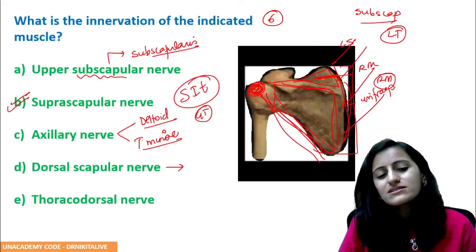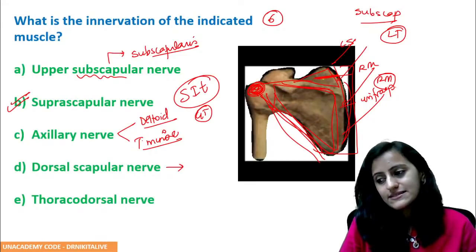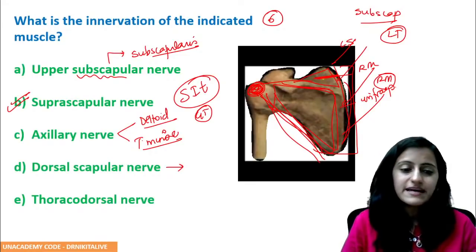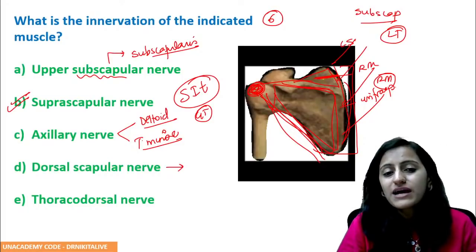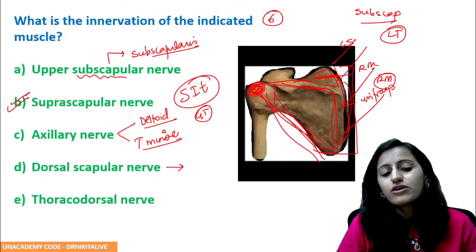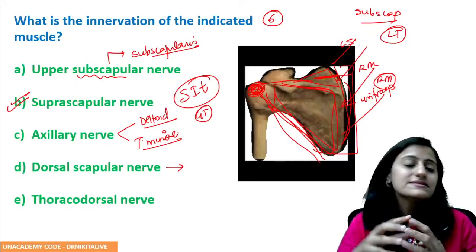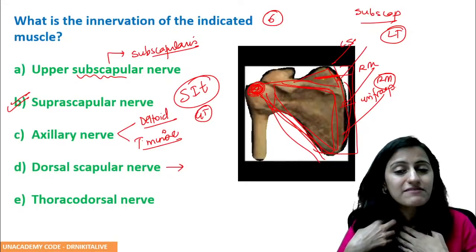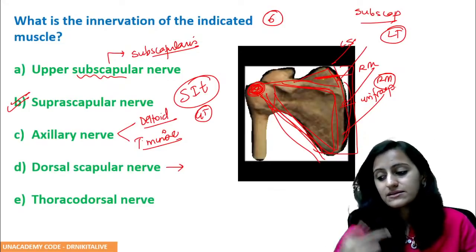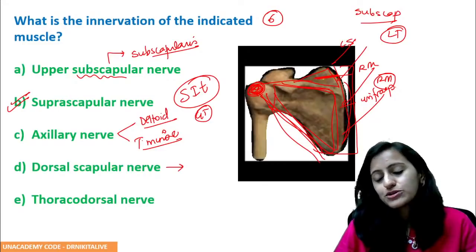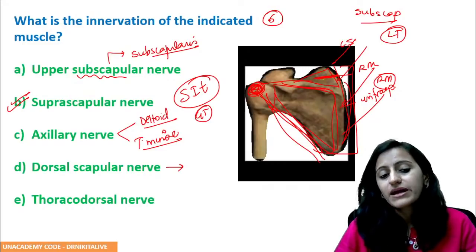And do you remember the dorsal scapular nerve, which we recently discussed, is a component of which triangle of the neck? The rest of the branches of your brachial plexus are in your subclavian triangle, but this comes in your occipital triangle, right? It goes posteriorly. So that is your occipital triangle, right?